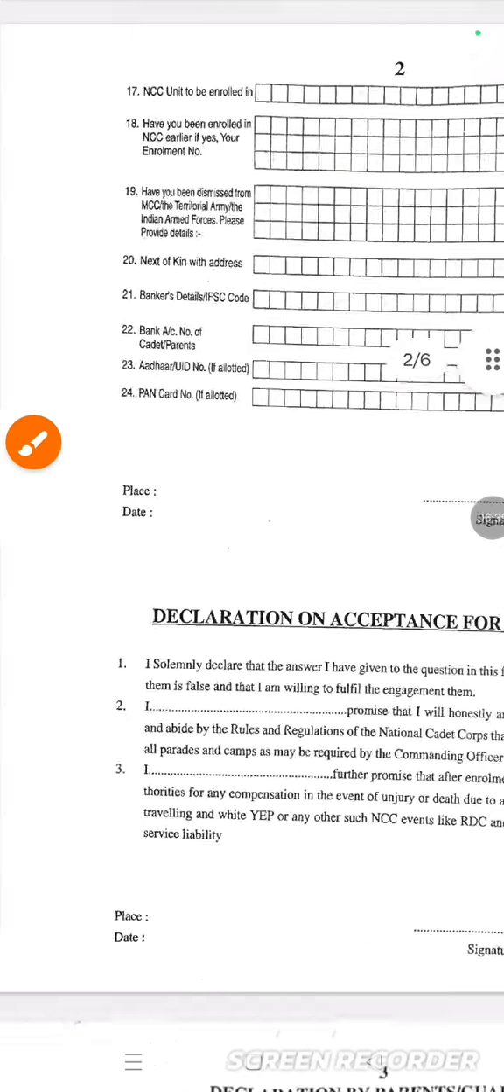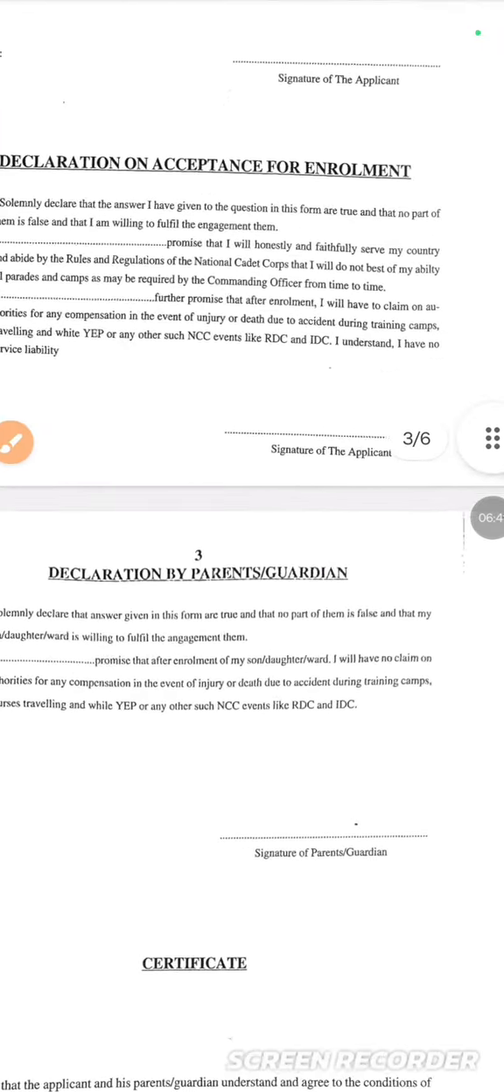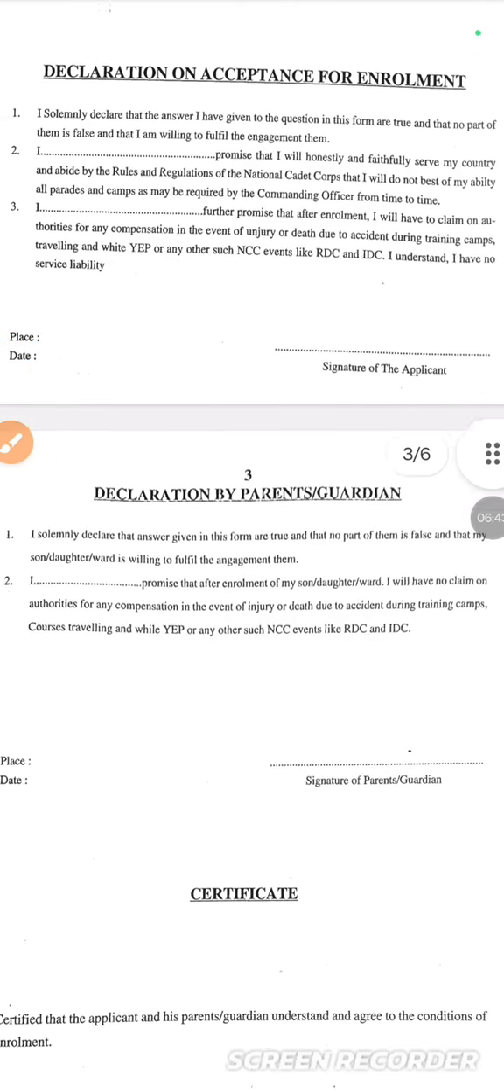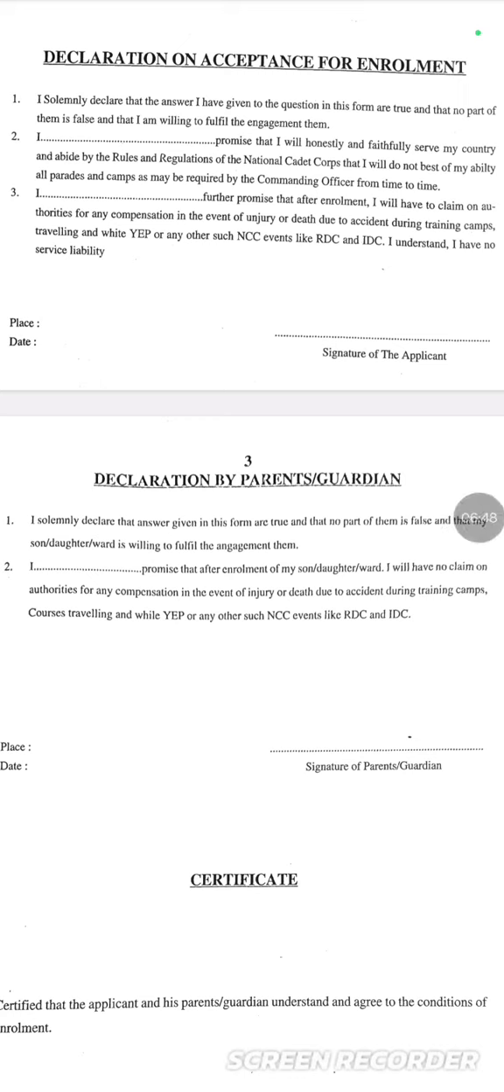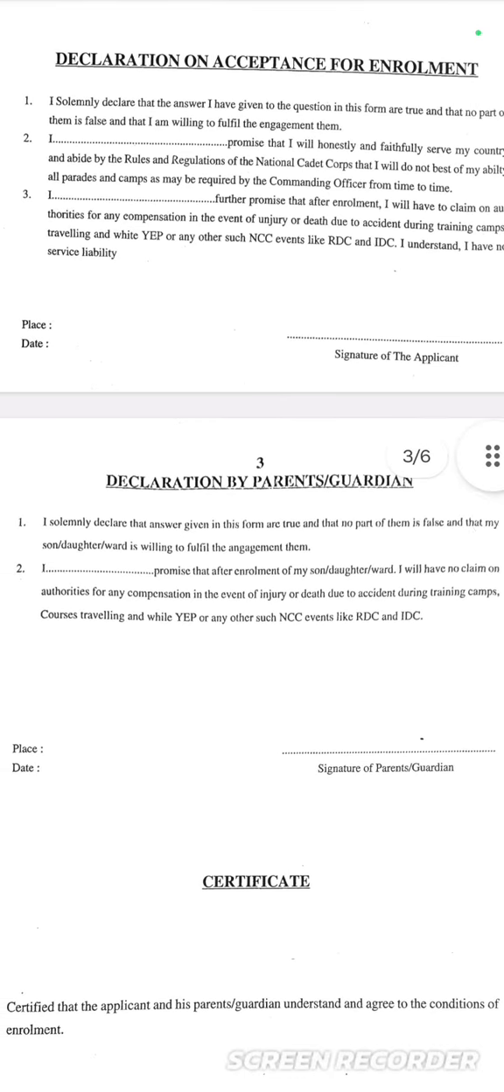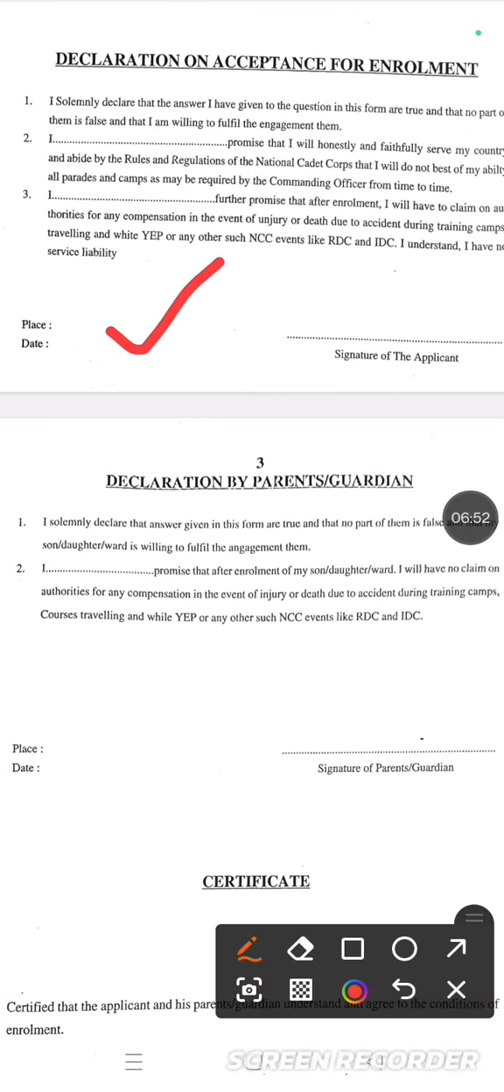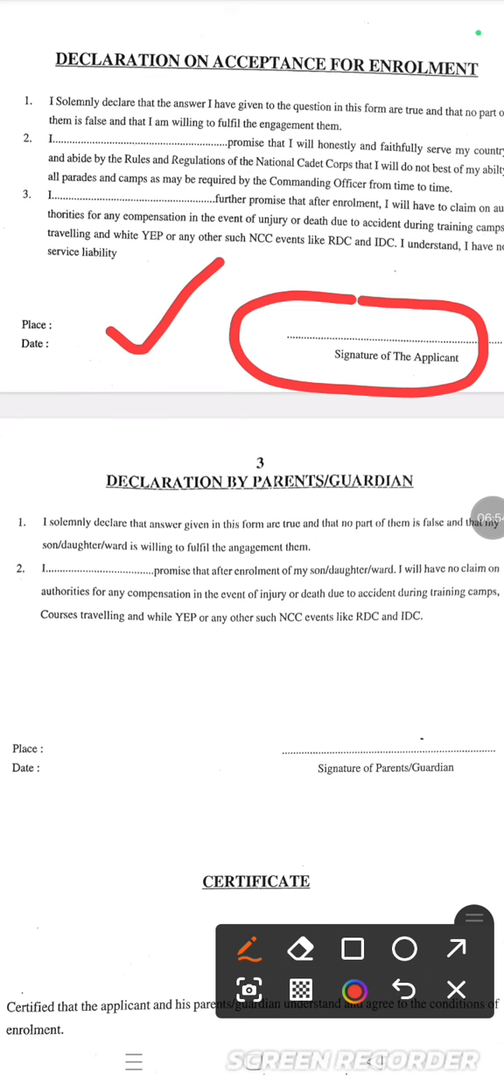Okay, now the declaration on acceptance for enrollment. Just listen carefully. Here you have to fill in the signature of the applicant. This form has to be filled in by the student side, the cadet side also. So I, your name, place KV1 Jalandhar Cantt, and the date, today's or tomorrow's, you can fill in.